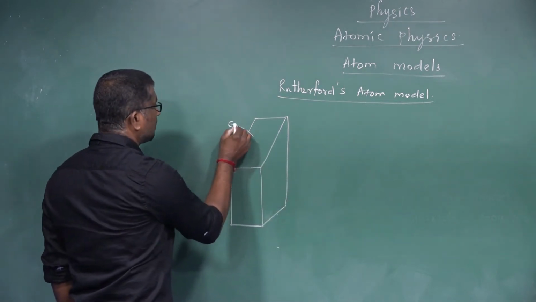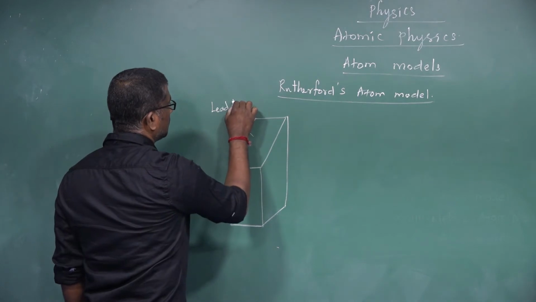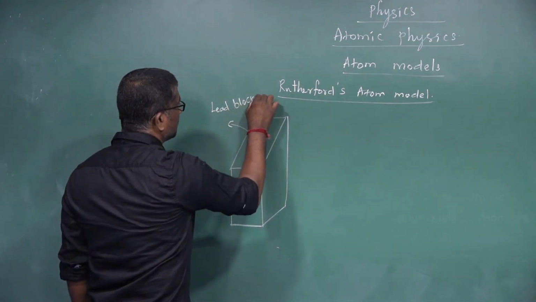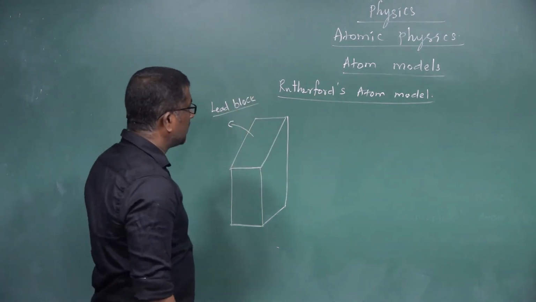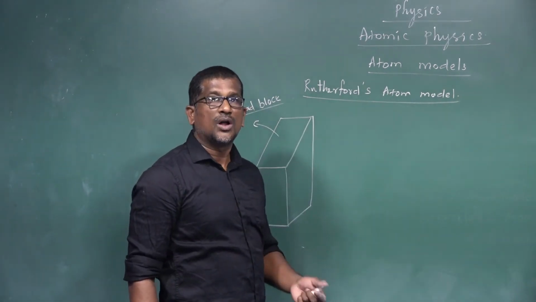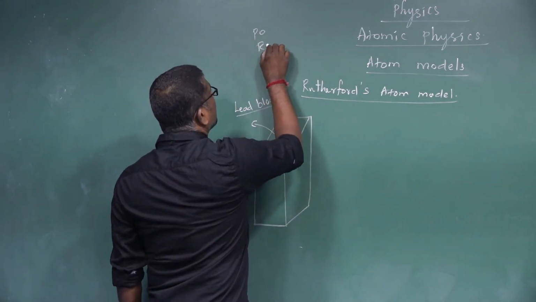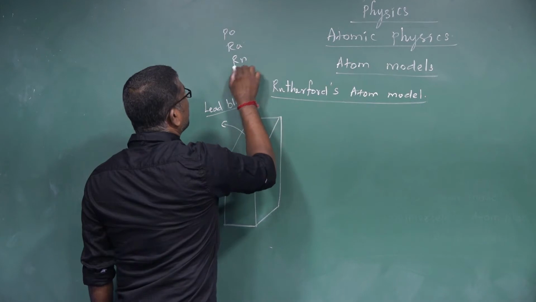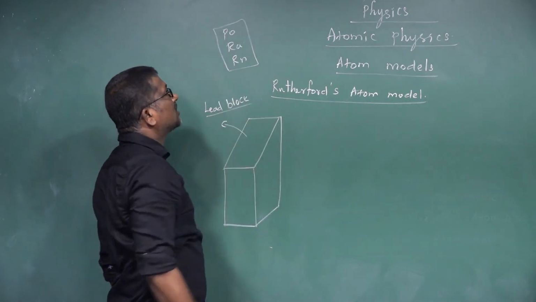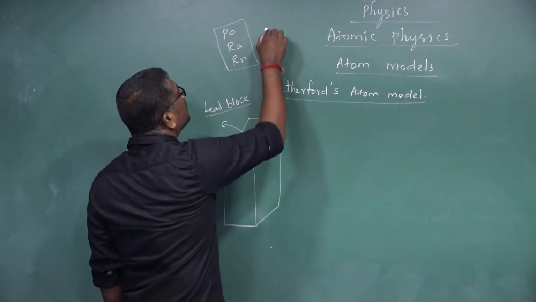This is a lead box, or lead block, in which a source of alpha particles is kept. Polonium, radium and radon are some examples of sources of alpha particles. First, what is an alpha particle?